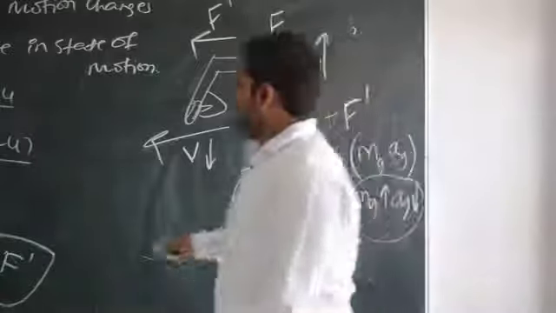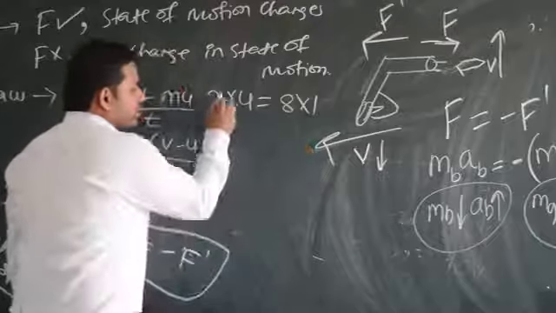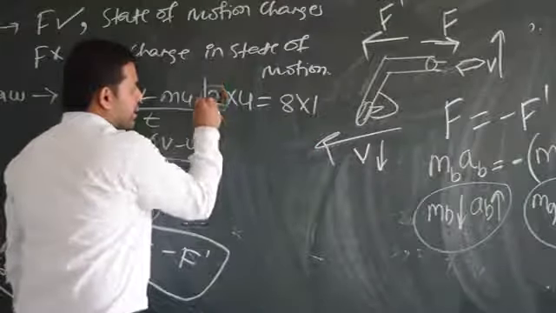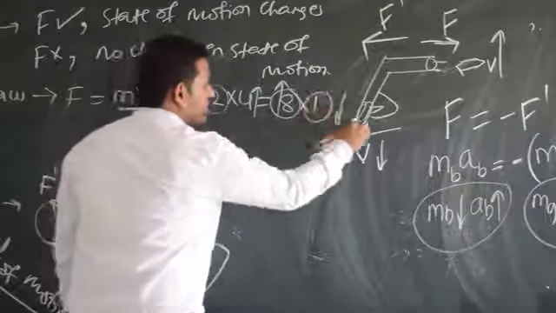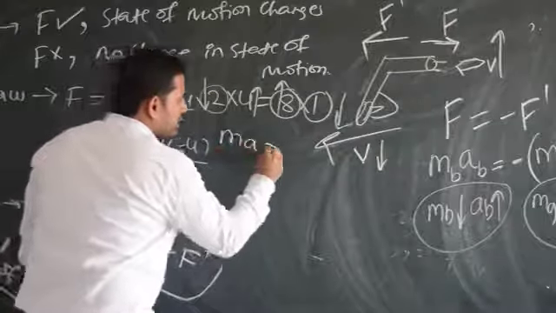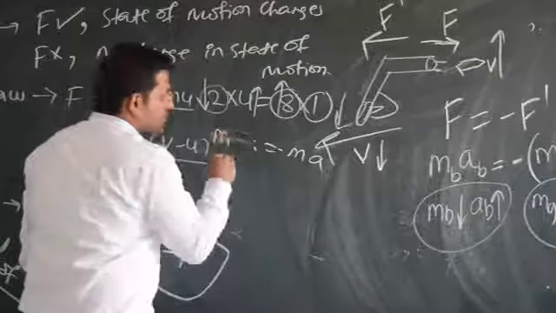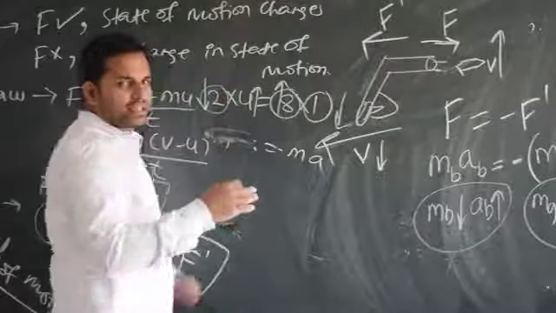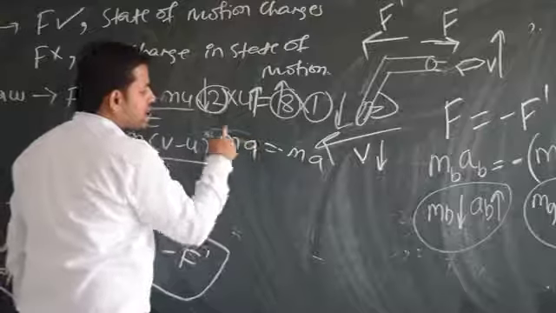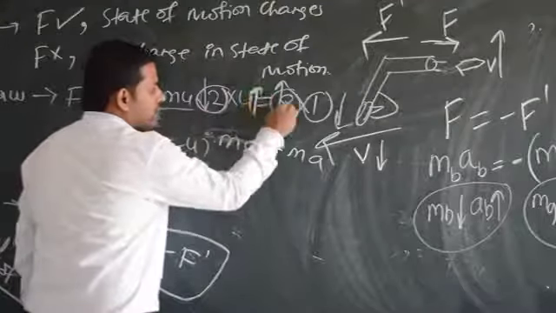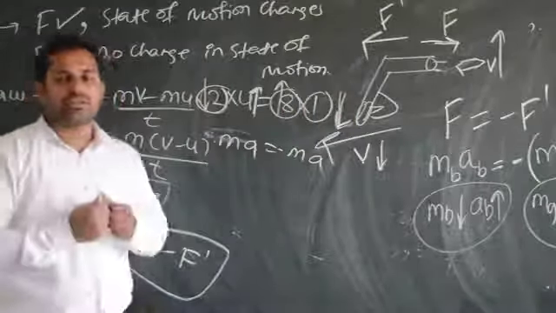For example, see here, I got something like 2 into 4. 2 into 4, can I write it as equal to 8 into 1? See here, 2 into 4 means this is less quantity and this has to be more. Here I have more quantity and the second quantity has to be less. For example, if I apply like ma is equal to ma, just now I applied it with a minus sign. This ma is going to be related to the mass of the bullet or the mass of the gun. If mass is less, velocity has to be more. If you consider ma equal to ma, this is less, no? That's why this is more. And this mass is more, so that's why acceleration is less. This is what you need to understand.